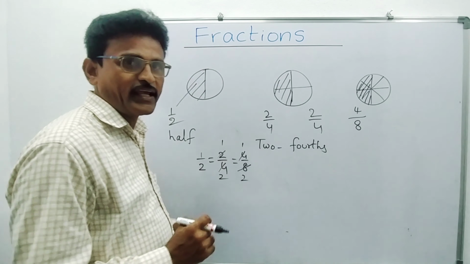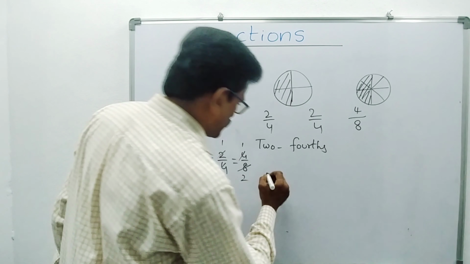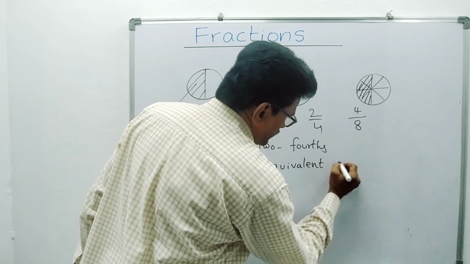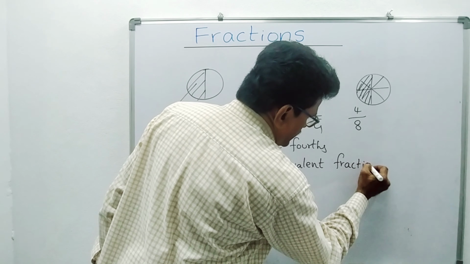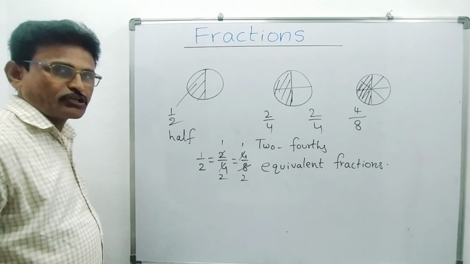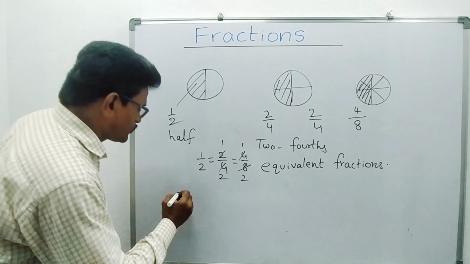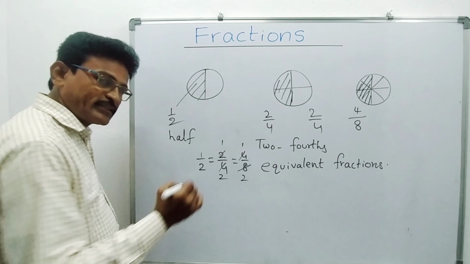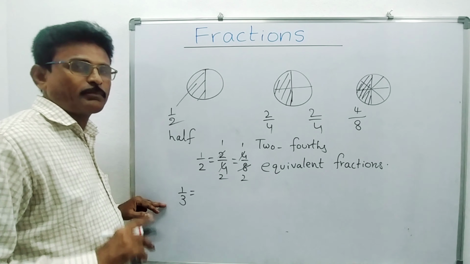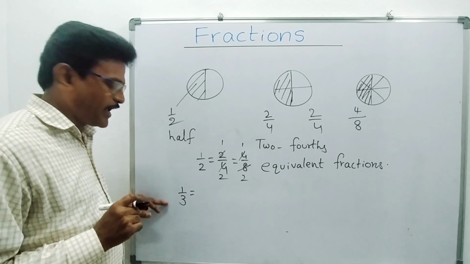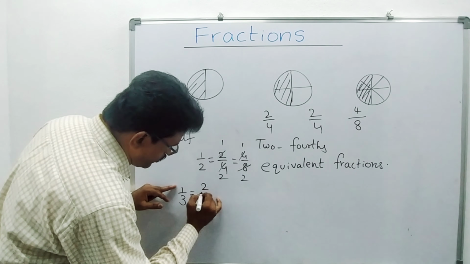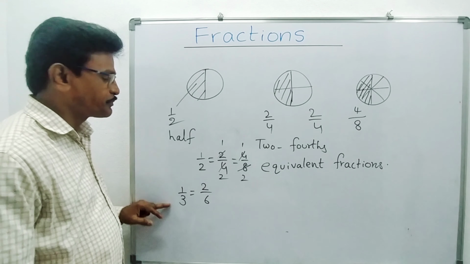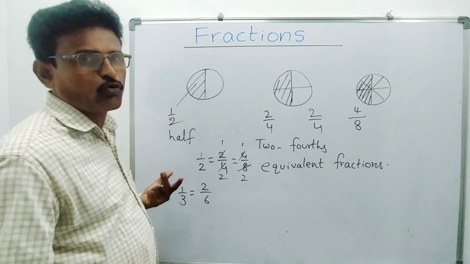These are said to be equivalent fractions. What do we say? These are equivalent. Remember this word. Equivalent fractions. Okay, so equivalent fractions means what? I am writing 1 by 3. You do one thing, you multiply numerator and denominator by the same number. Now I am multiplying this one by 2. 2 ones are 2, 2 threes are 6. 2 by 6 is equivalent to 1 by 3. Like this we can write any number of equivalent fractions.